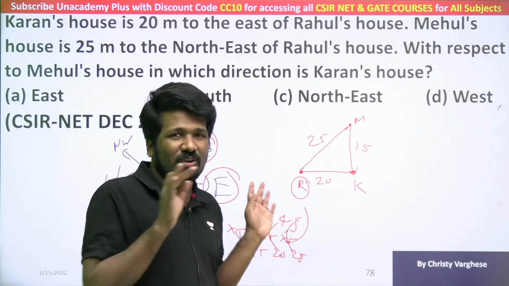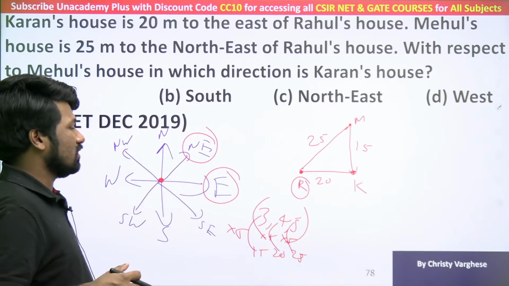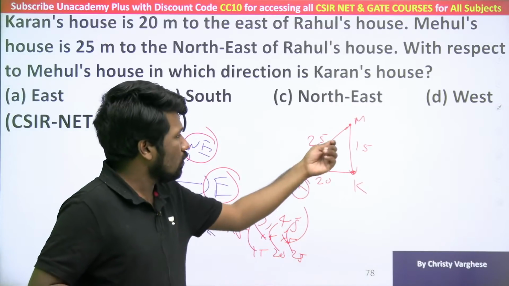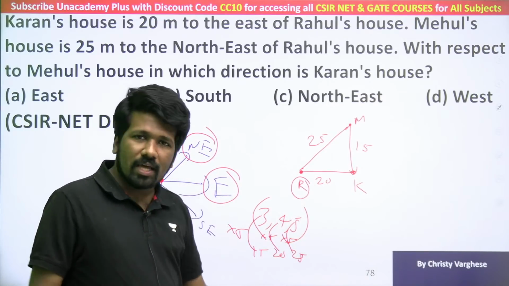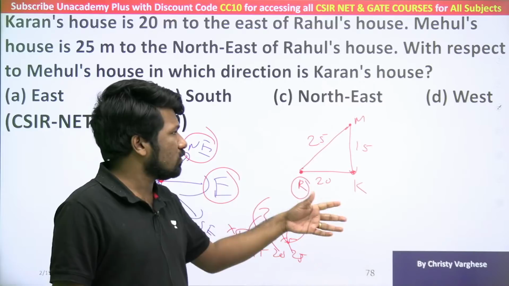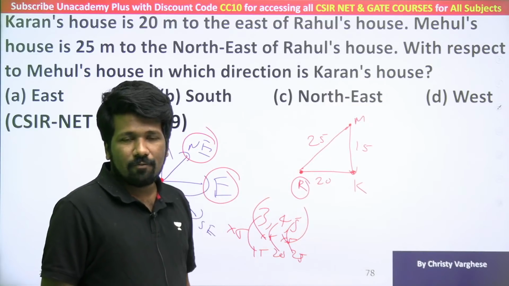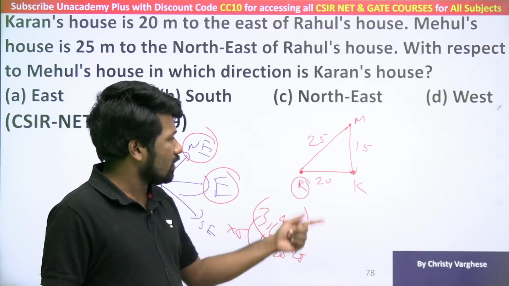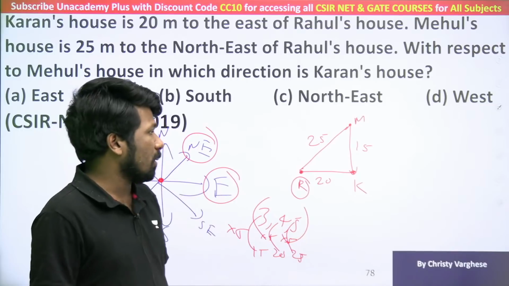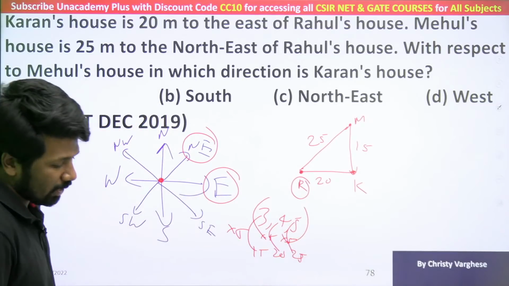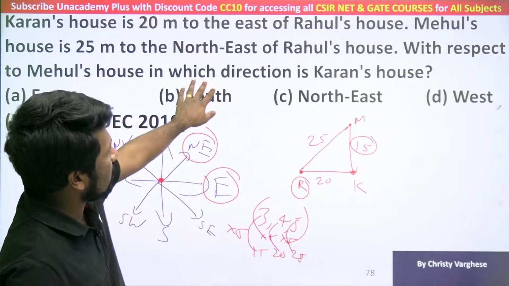But in this question, that is not necessary. So don't worry about it for time's sake. Here only direction is asked. But what I am saying is Pythagorean triplet gives you the value of that. Now you may be asking, why Pythagorean triplet? Pythagoras theorem is enough, but that will be a waste of time, doing root of 25 square minus 20 square. If you know Pythagorean triplets, directly you can say with 20 and 25, the third side should be 15. That is the importance of Pythagorean triplets. It saves a lot of time. Anyway, coming back, distance is not important here, only direction is important.